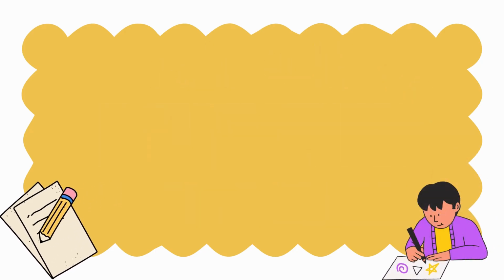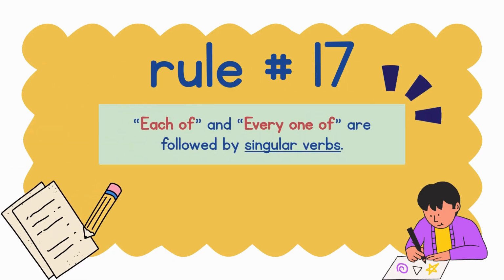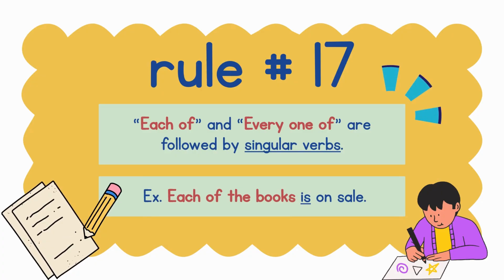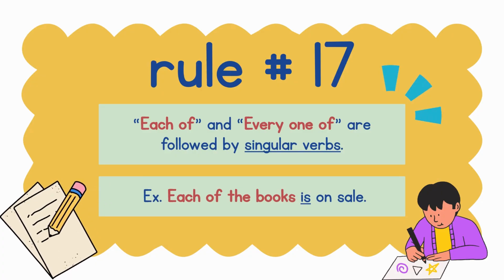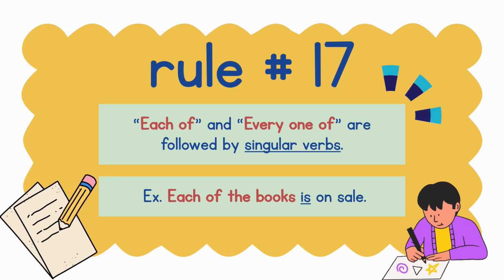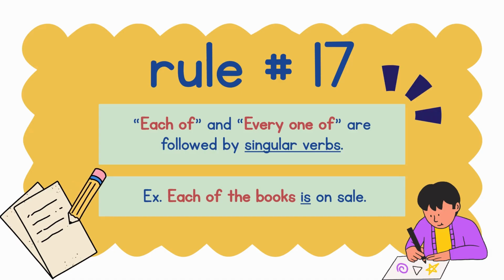Rule number 17. Each of and every one of are followed by singular verbs. Example, each of the books is on sale. Since in this sentence each of was used, even if the object is books, plural, still we should take a singular verb. That's why is the verb.